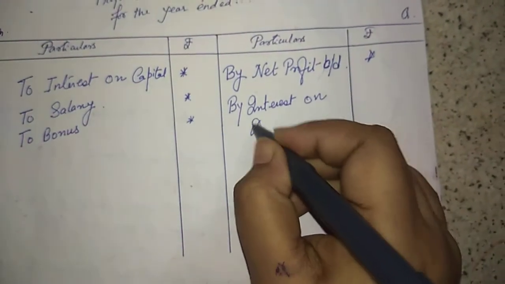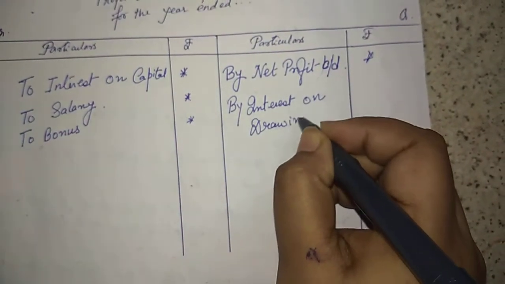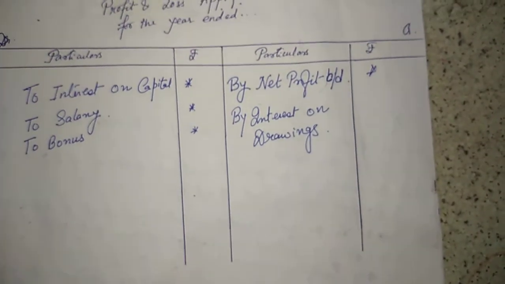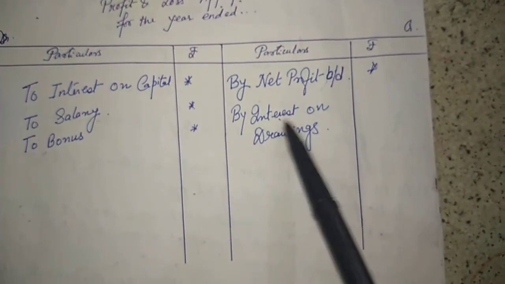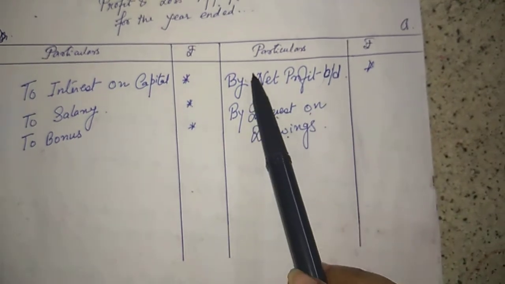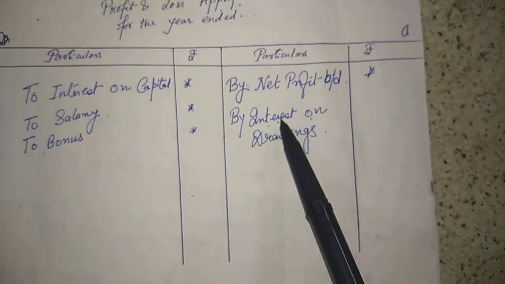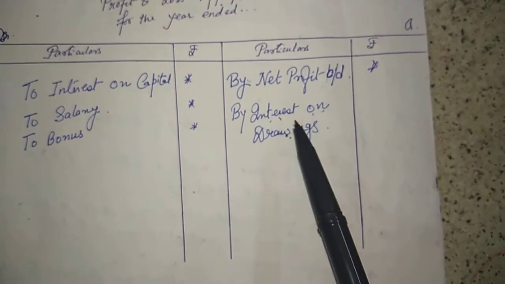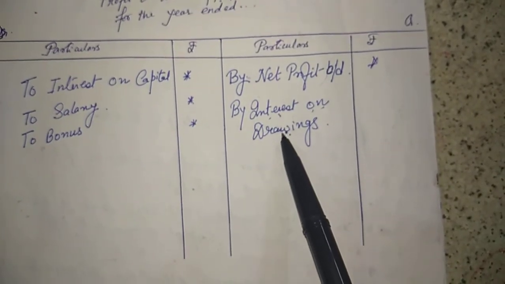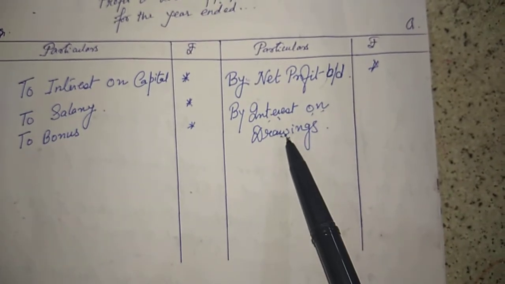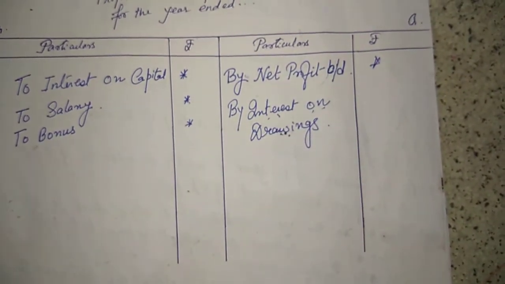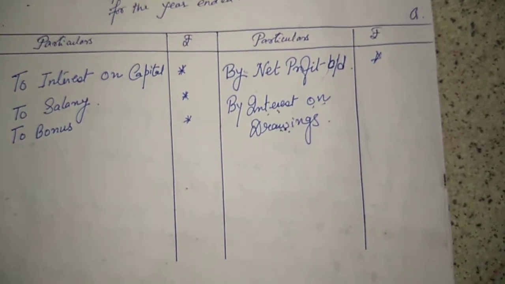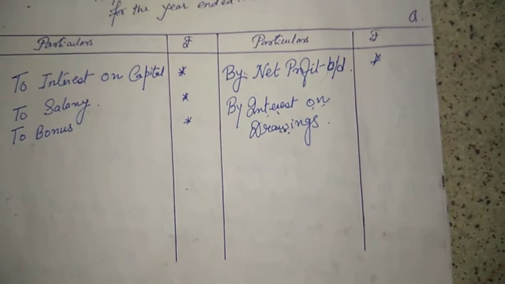This is the income of the firm, because partners have withdrawn money from the firm and partners are paying interest on drawings to the firm. So that is why it is an income of the business. Partners have taken drawings and they are paying back the interest.